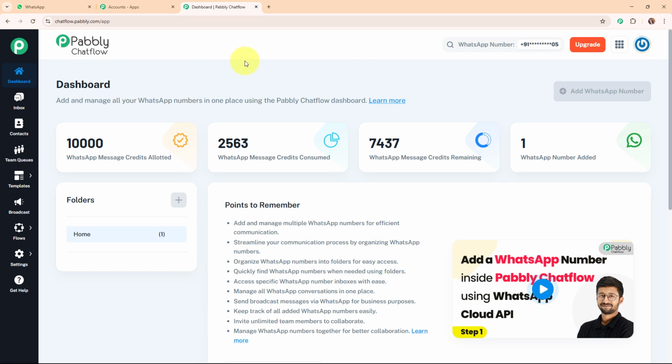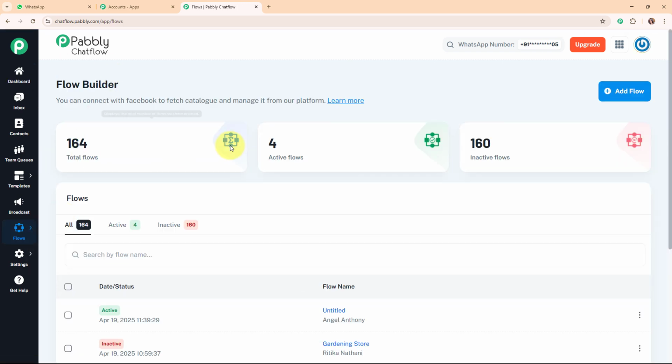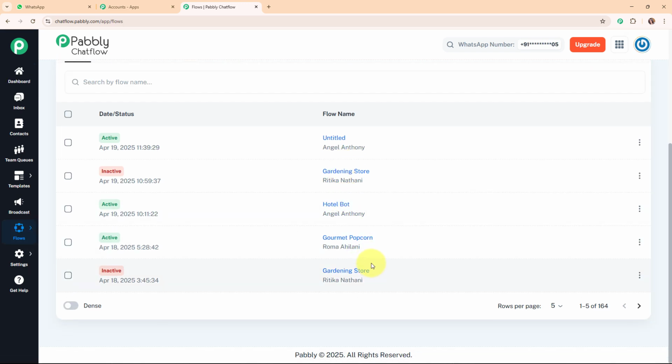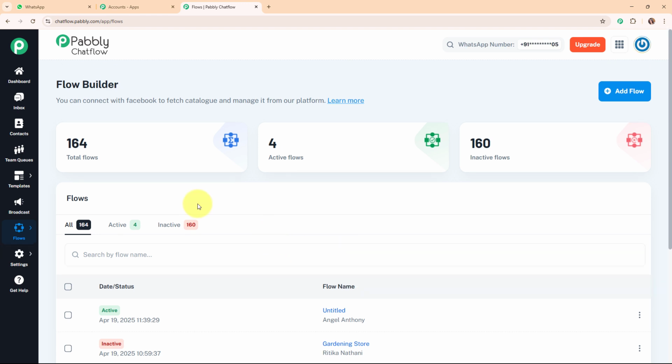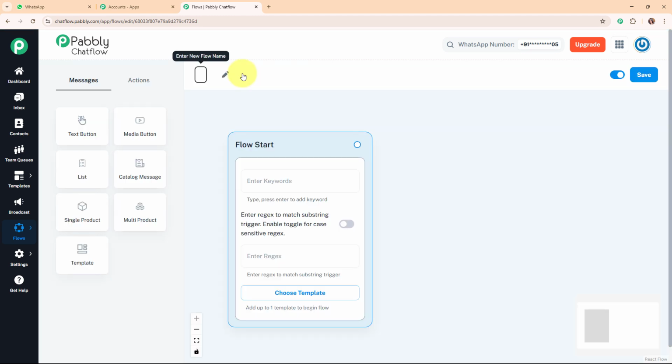Now to create the WhatsApp chatbot for our business, I'm going to access a feature of Pabbly Chat Flow, that is flows, given in the left side bar. In this flow builder you can see all the flows that I've created for my business till now. Here we are going to build a WhatsApp chatbot from scratch, and for that I'm going to add a new flow by clicking on the add a flow button in the top right corner. Firstly I'm going to give a name to my flow, that is Gourmet Popcorn Business.